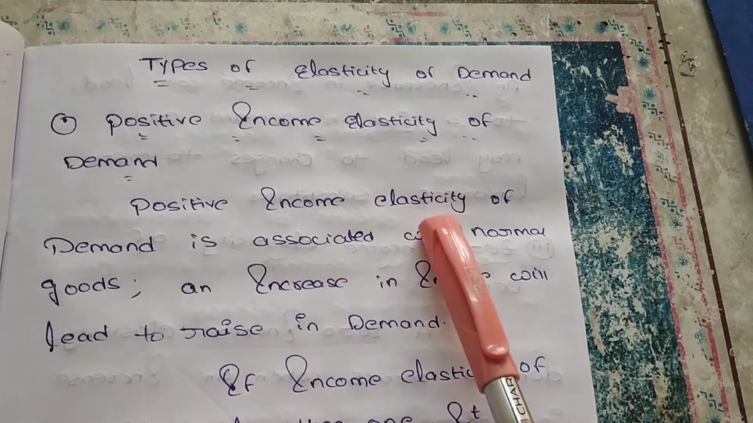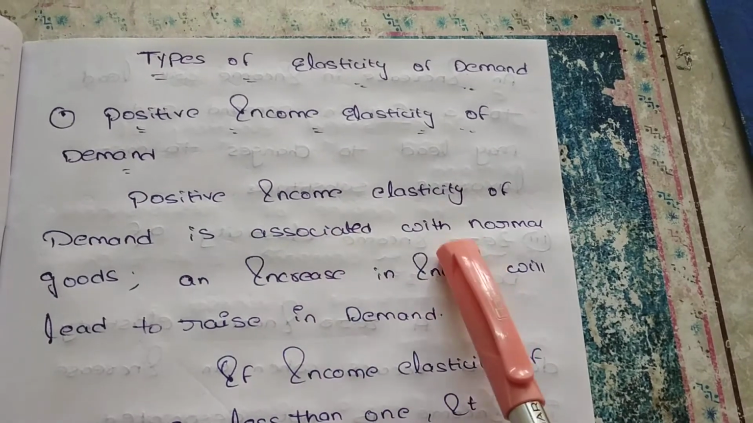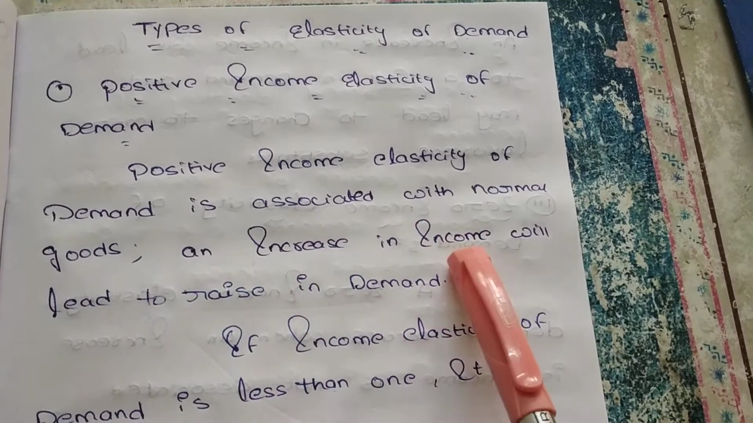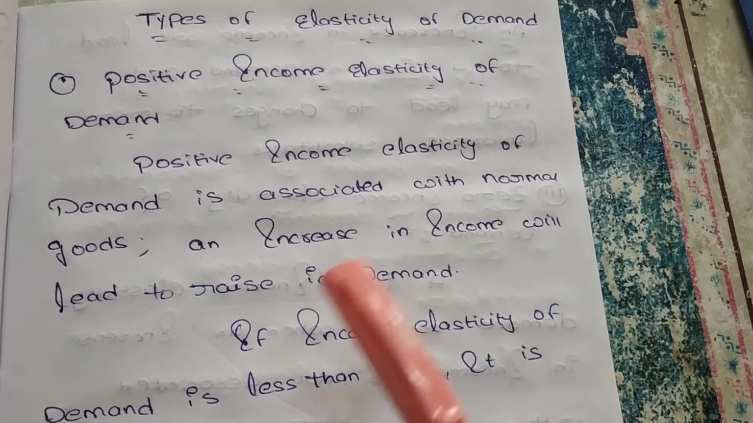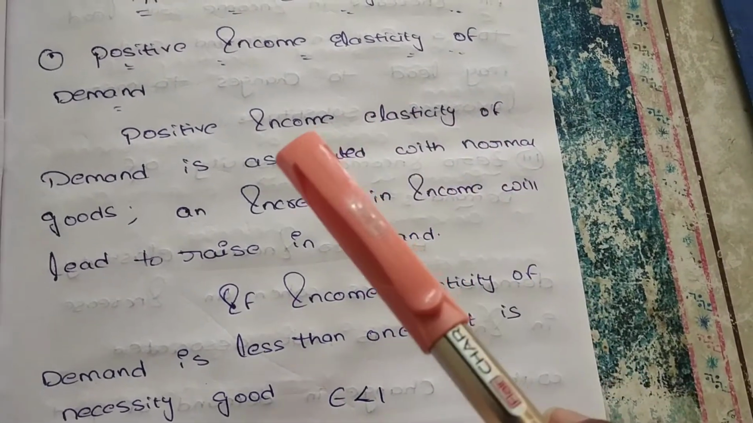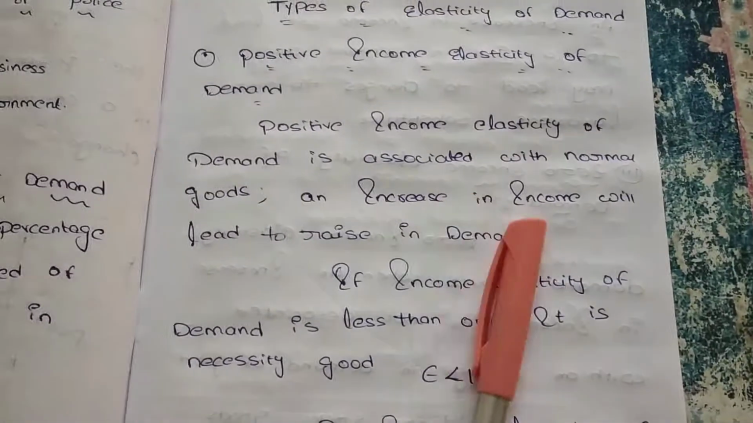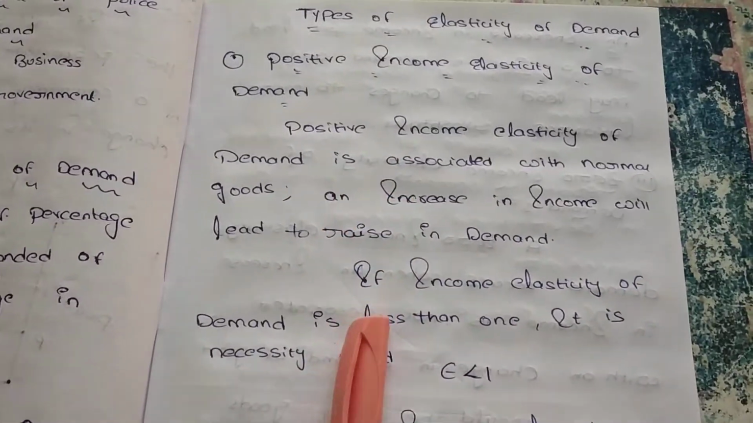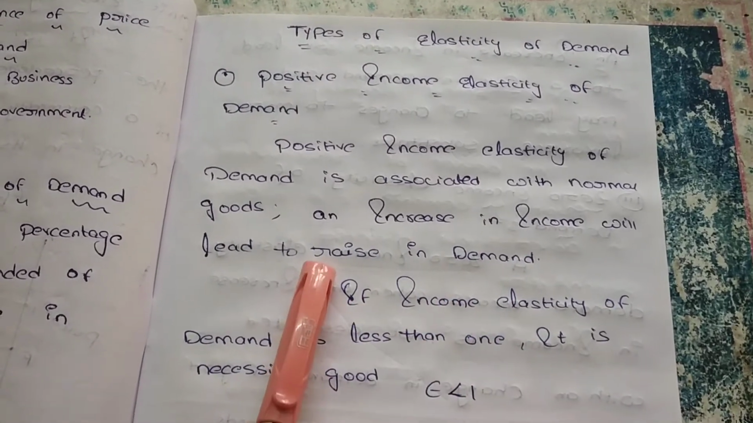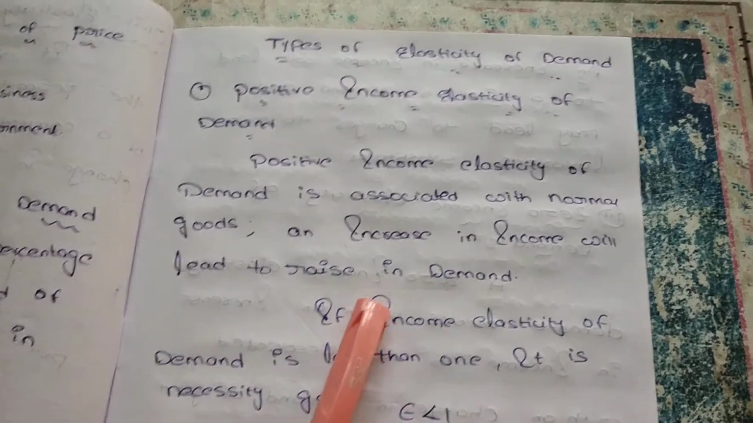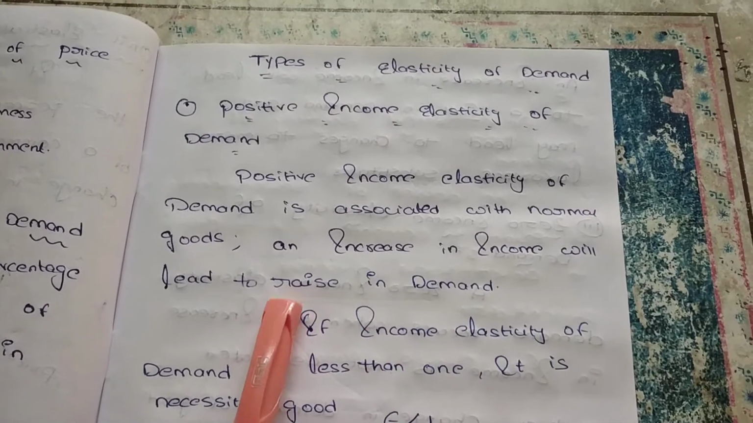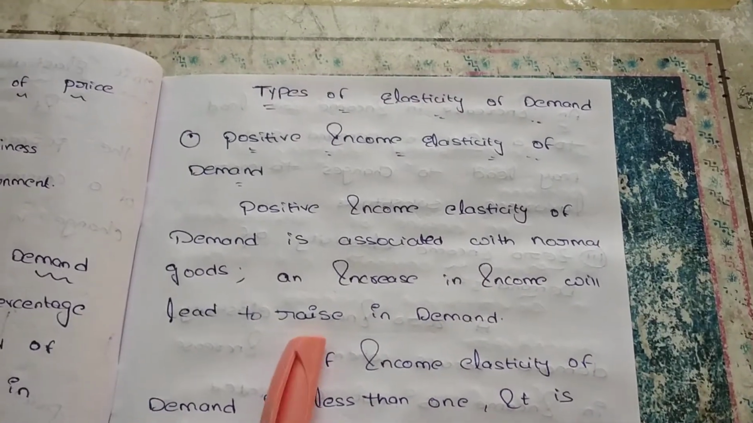Positive income elasticity of demand is associated with normal goods. An increase in income will lead to a rise in demand. For example, we are purchasing rice at 50 rupees per kg. We are consuming 2 kgs when income is 100. Now the income becomes 200, and you consume 4 kgs. So if there is an increase in income, the demand for the particular product also increases, because they are necessary goods. It is very necessary for us.